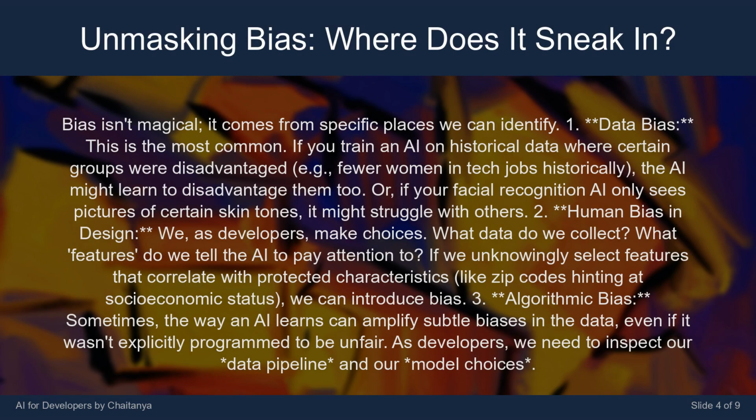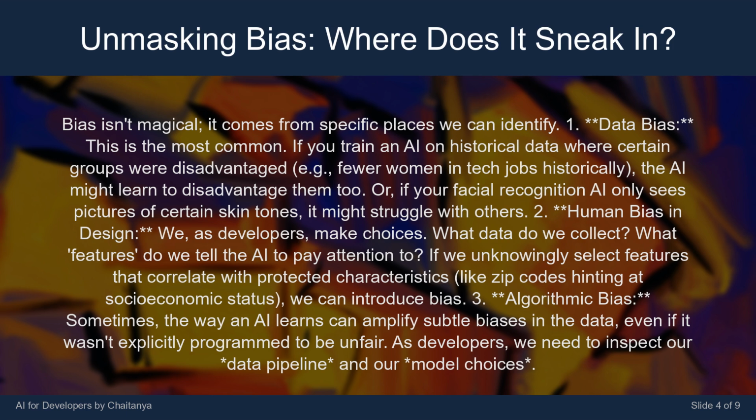Bias isn't magical. It comes from specific places we can identify. 1. Data bias. This is the most common. If you train an AI on historical data where certain groups were disadvantaged, e.g., fewer women in tech jobs historically, the AI might learn to disadvantage them too. Or, if your facial recognition AI only sees pictures of certain skin tones, it might struggle with others.